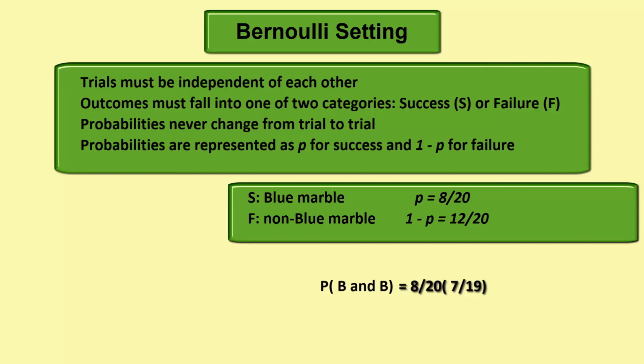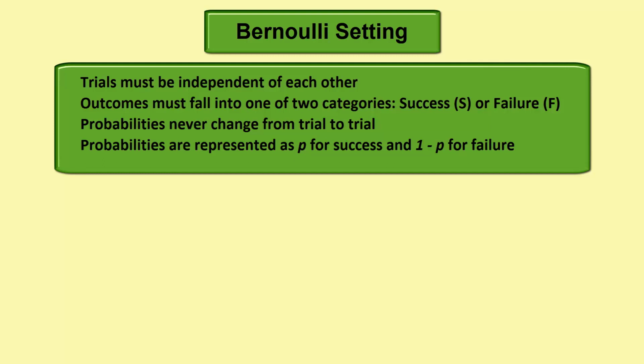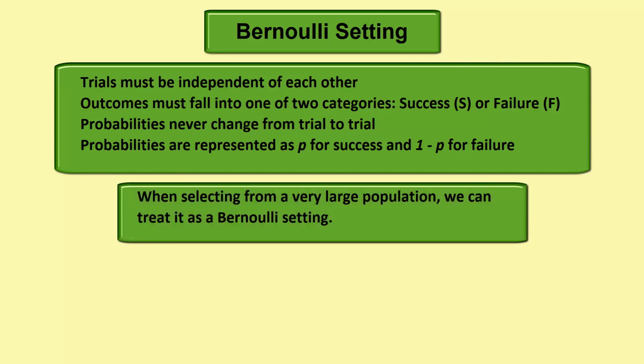We could make the problem Bernoulli by replacing the marble each time and then randomly selecting anew. This preserves the probability of 8/20 every time we select. A situation that is technically not independent but is practically independent so that we can treat it as Bernoulli is when sampling without replacement from a very large population.